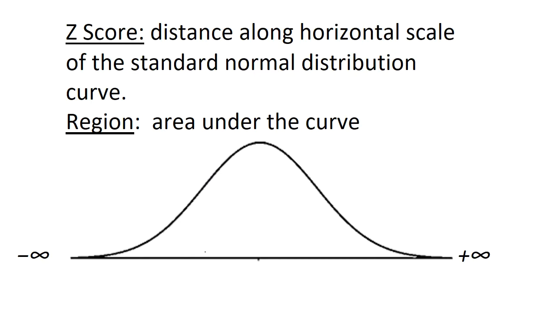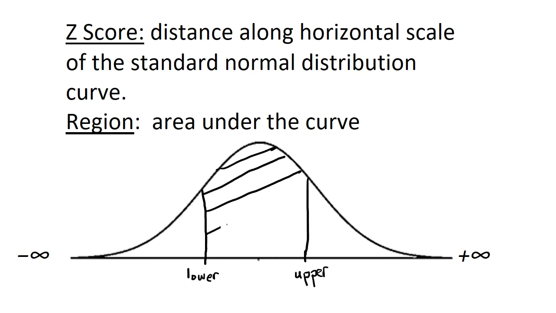A z-score is a value along the horizontal scale. So let's call this the lower z-score, because it's below the mean. Let's call this one here the upper z-score, so they'll just both be numbers. And when I'm finding probability, I'm going to have to find the area between the two, or it could be the upper probability or the lower probability. So let's suppose I'm interested in finding the probability between the upper and the lower. I'm going to have to find this area that I'm shading in here under the curve.